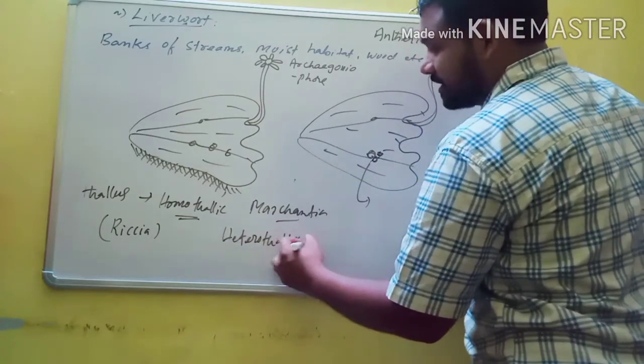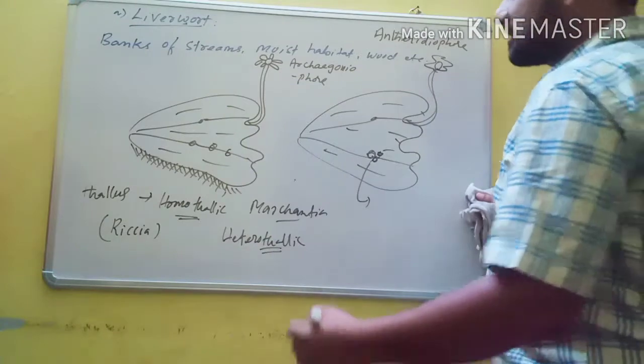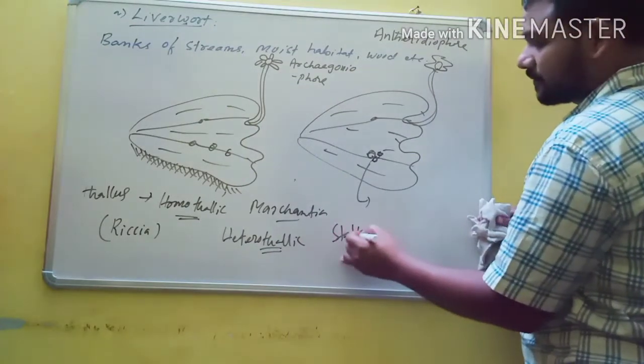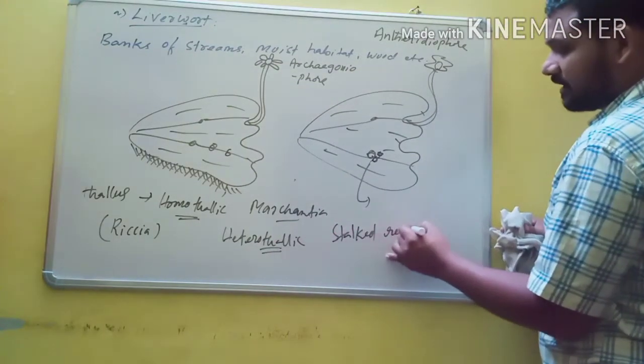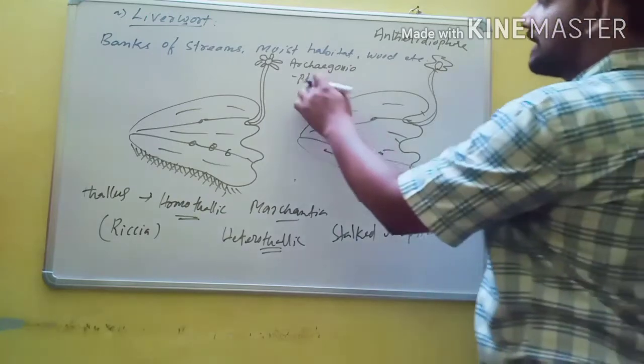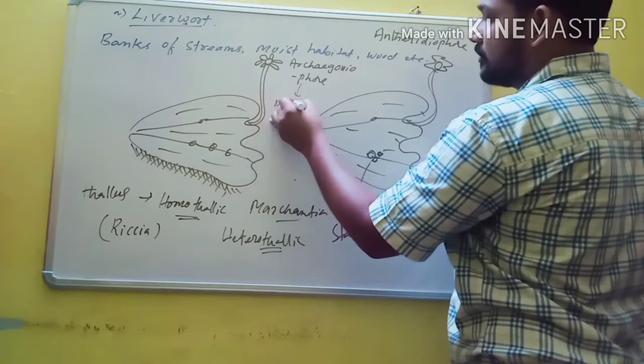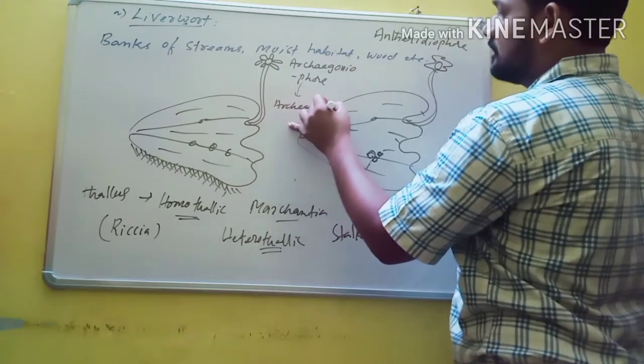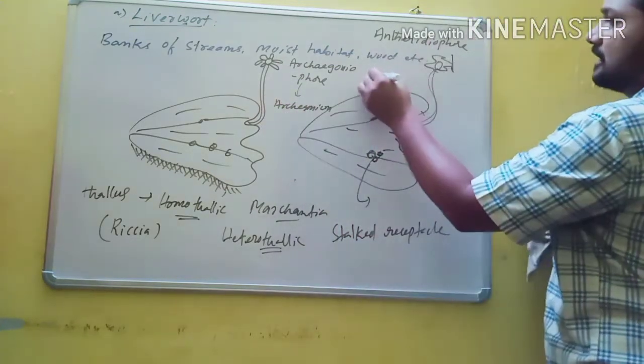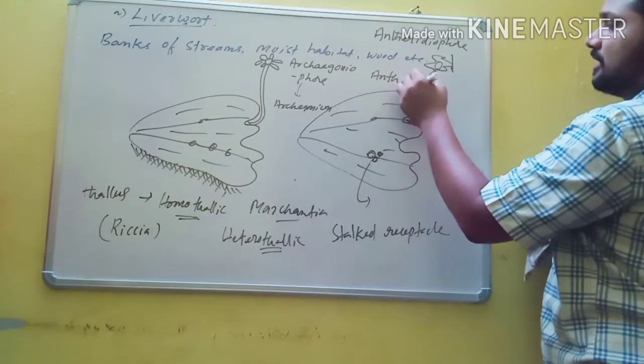In Marchantia, both male and female sex organs are present on stalked receptacles, and these stalked receptacles are called archegoniophore and antheridiophore. Archegoniophore contains archegonium, that means the female sex organ, and antheridiophore contains antheridium. That means this is the male reproductive organ.